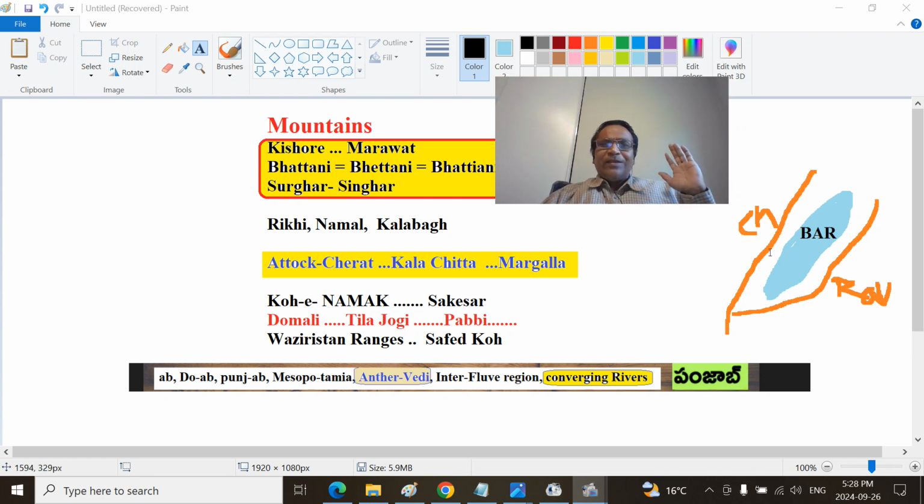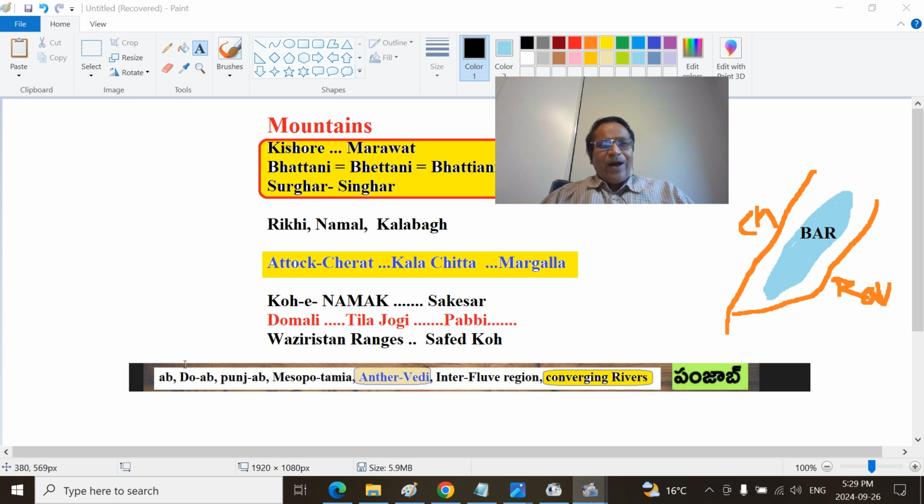This is a river, let's say the Chenab River. This is the Ravi River. These two rivers are converging. This river, in Old Persian, is called Ab. It's a water body. There are two water bodies, two Abs. Between them there is a land, that is Dwab or Doab, depending upon how you pronounce it. Native speakers may have a different pronunciation.